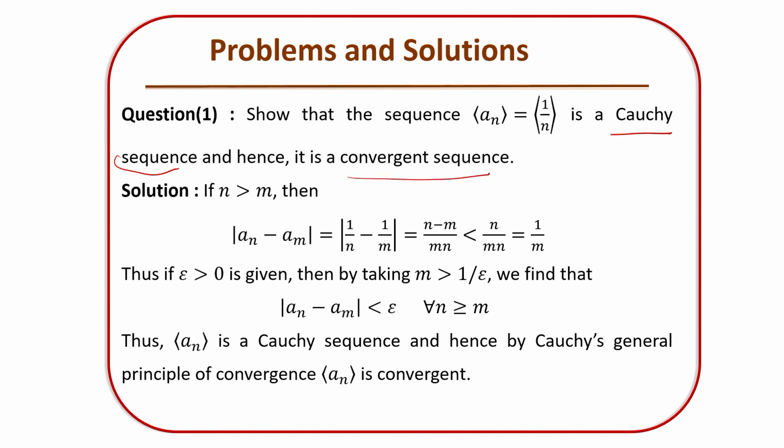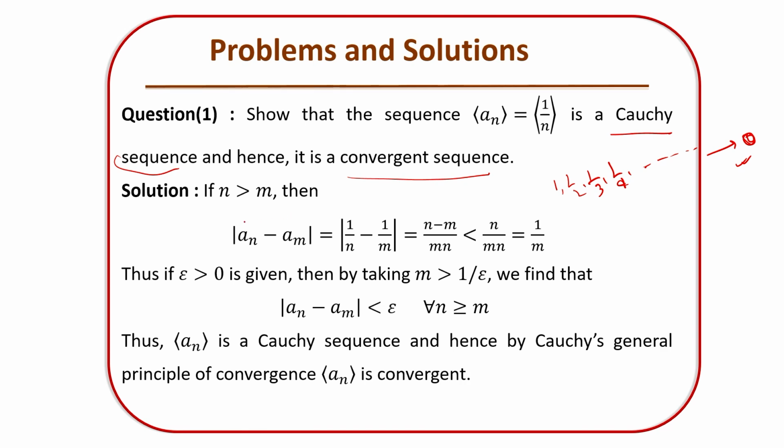For the convergence of 1 by n, we have already done it a lot of times, where we have seen that this sequence is already converging to the point 0, which is not a term of the sequence, right? We have already seen this one. But how to prove that this is a Cauchy sequence? So we are going to use this Cauchy general principle of convergence to show that it is a converging sequence.